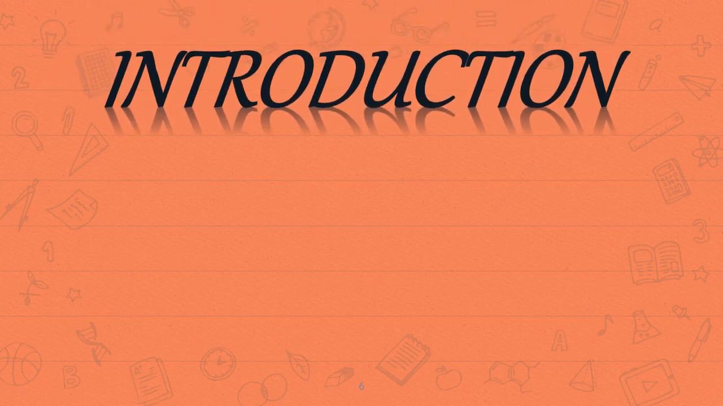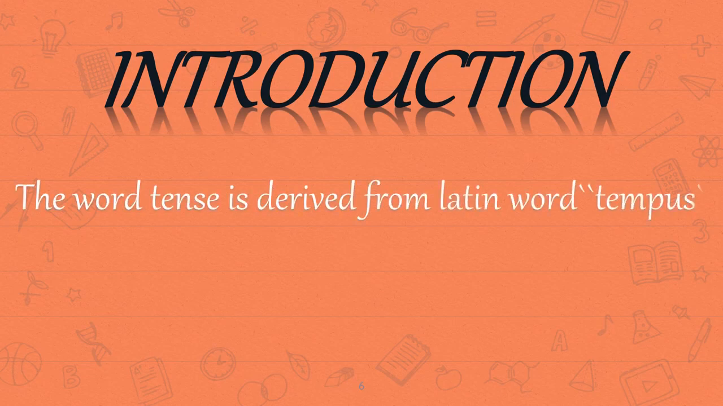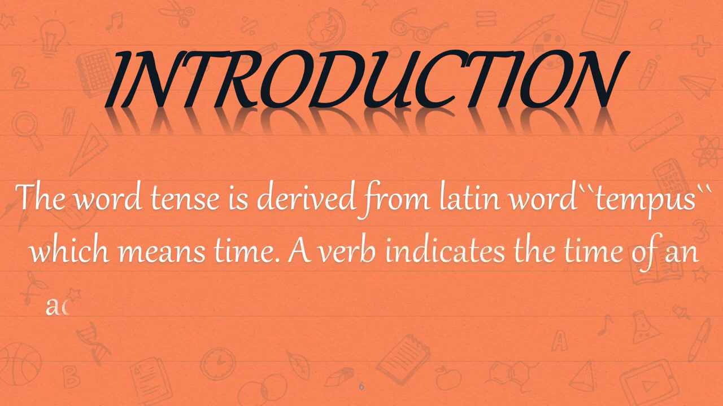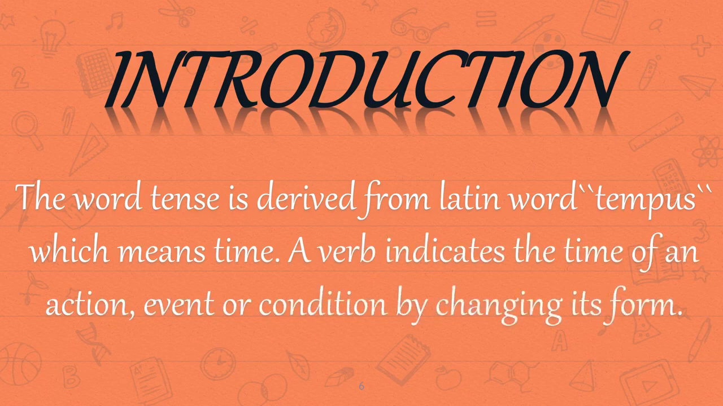Now before moving forward, let's have a look at the introduction of tenses. The word tense is derived from the Latin word tempus, which means time. A verb indicates the time of an action, event, or condition by changing its form.